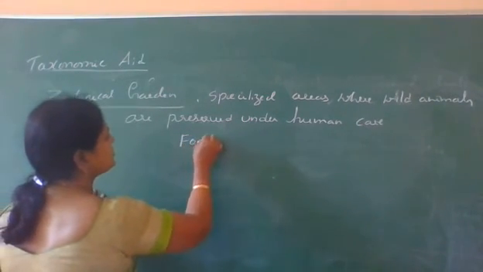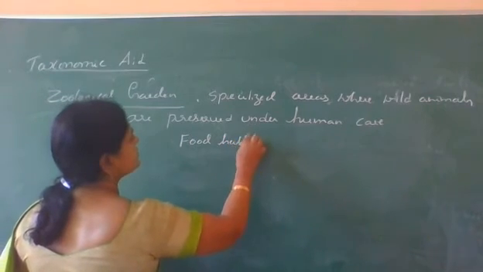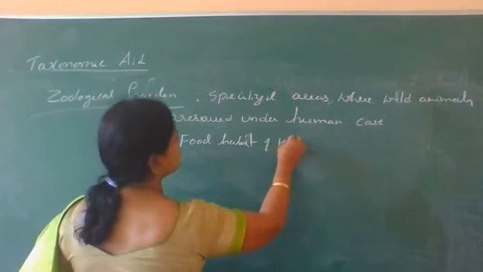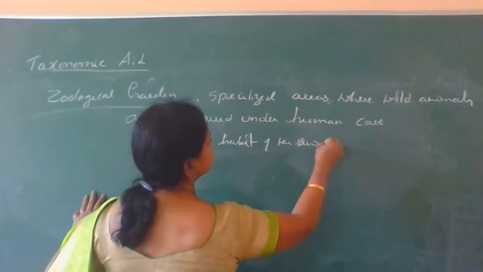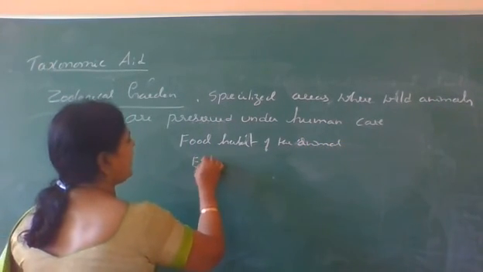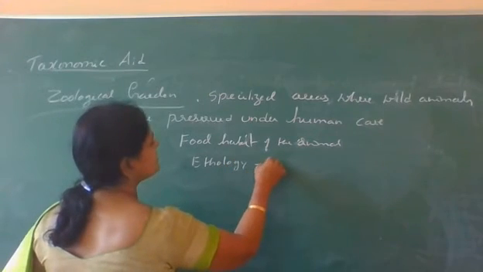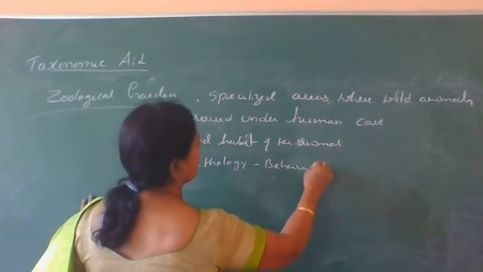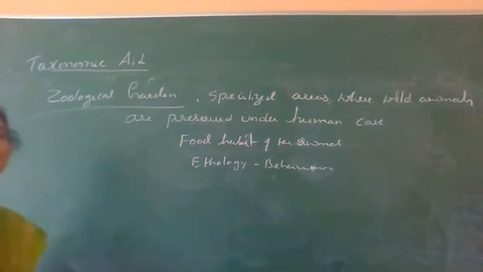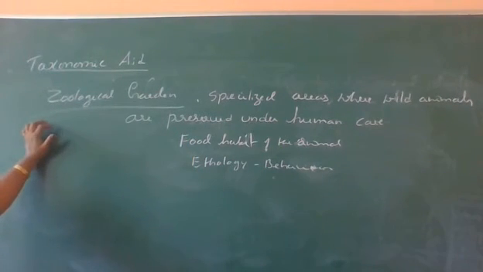food habit of the organisms or animals, and to study ethology, means behavior of the animals. So zoological garden is a specialized area where the wild animals are preserved under human care. So here they are always preserved in their natural condition, natural habitat.